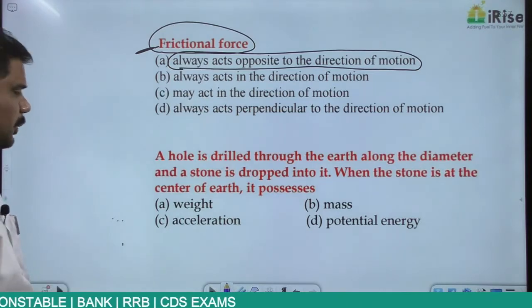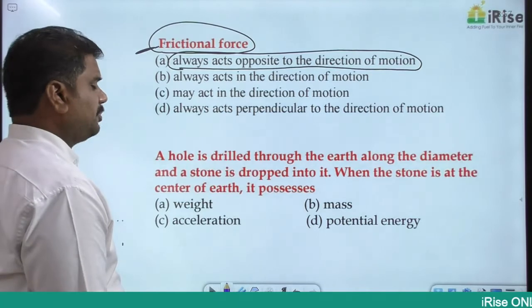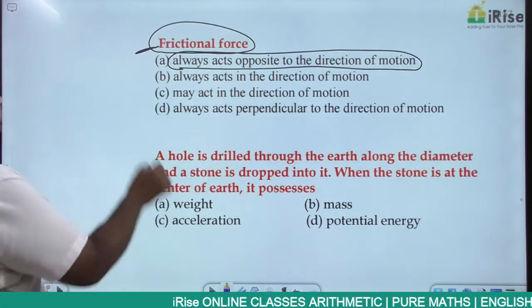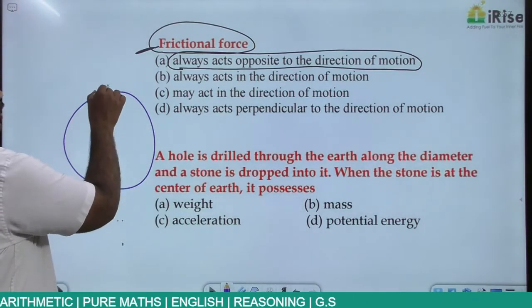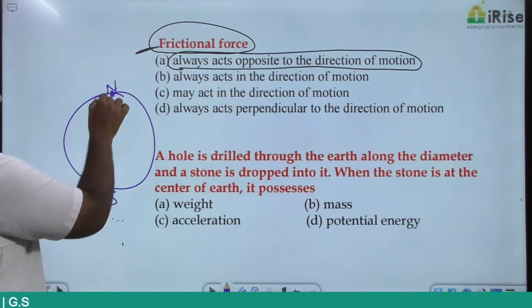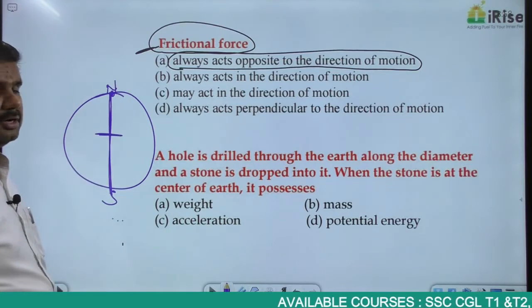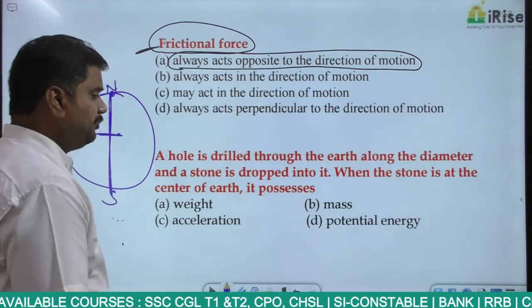Then moving on to the next one. A hole is drilled through the earth along the diameter and a stone is dropped into it. When the stone is at the center of earth, it possesses. Now he is talking something like this. This is the case of earth. From the North Pole to South Pole, you are making a big hole, and the moment you drop a stone, the stone is lying at this particular point. At the center of earth, what does this object possess?